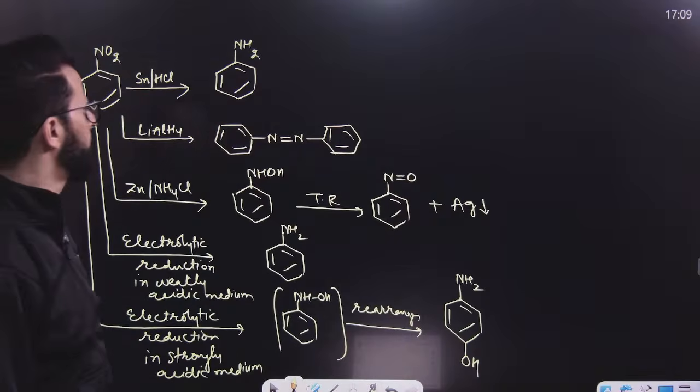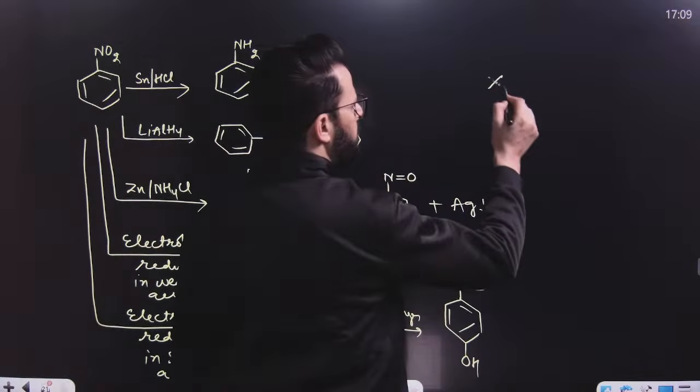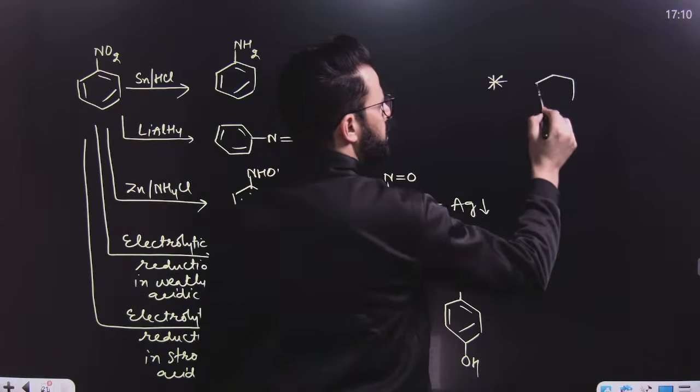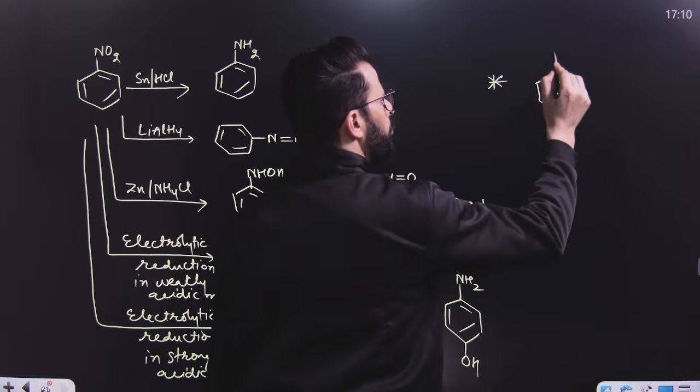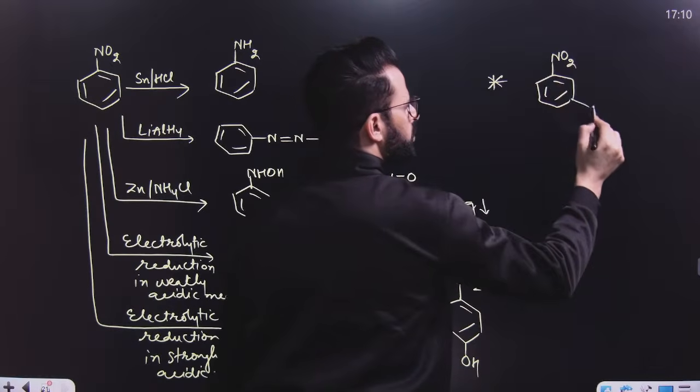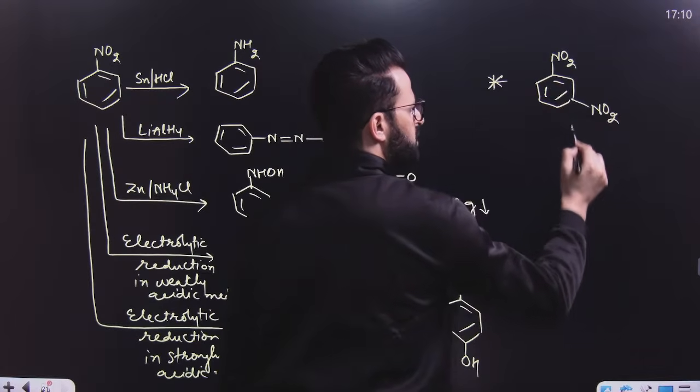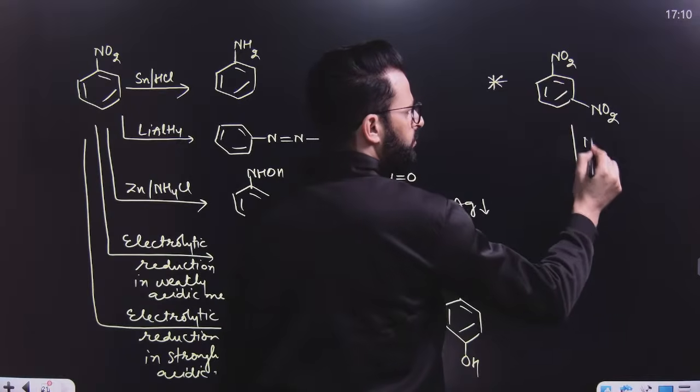I hope this is clear to you. Sometimes it is like this. You will be having two nitro groups in the same ring. Then at that time,